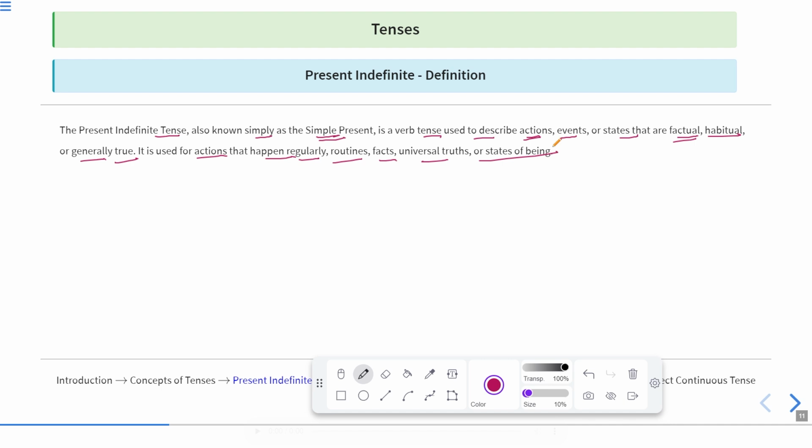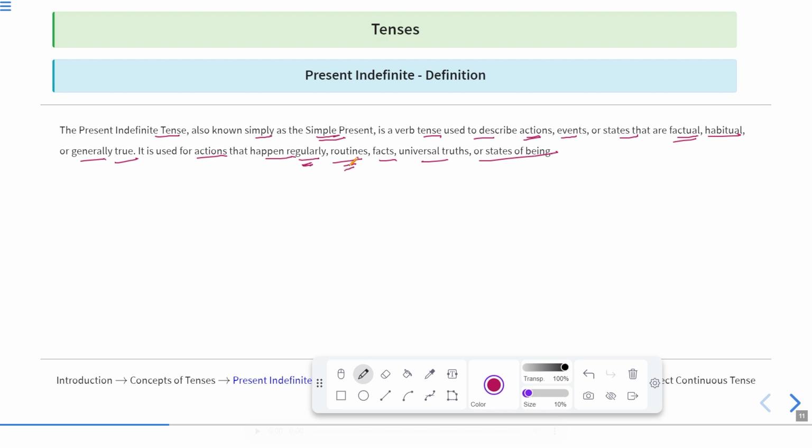So if something happens regularly, for example, if you have a routine or some work which you do regularly or which you do every day, that can be shown in present indefinite tense. Now what are your routines, what you do every day in your life, those routines can also be written, in fact, they are written in the present indefinite tense.